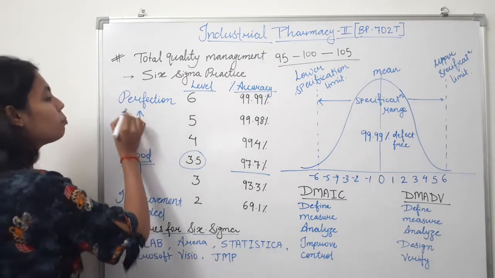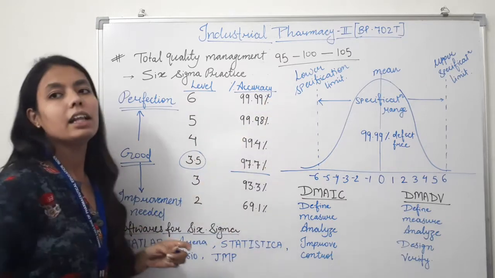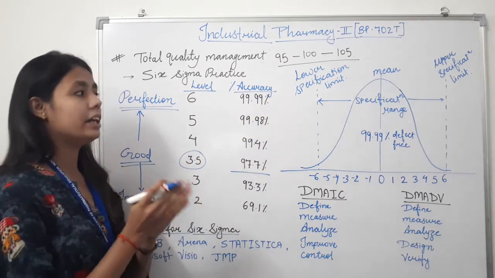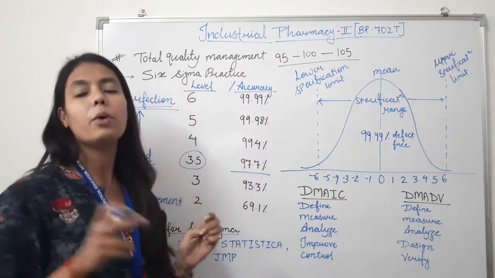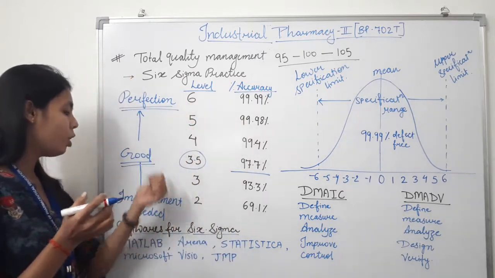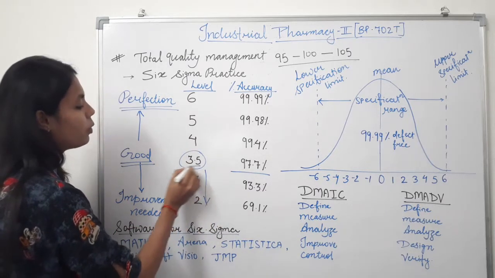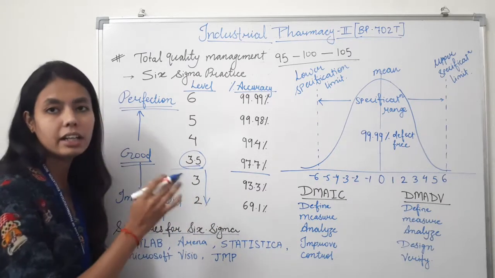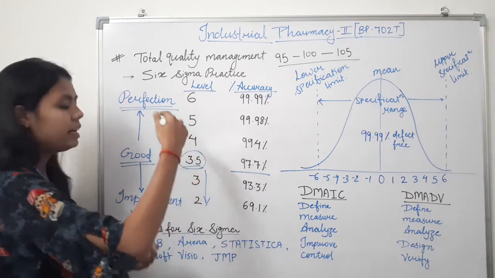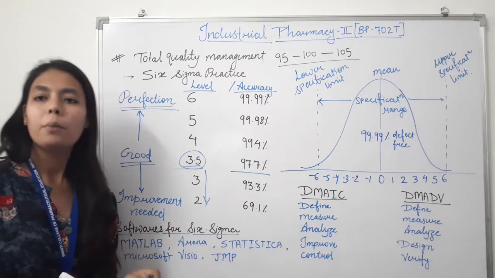Above this, the perfection level may be attained at level 6, where the rate of defect is less than 0.001%. After 3.5, the accuracy level will be decreasing and you need to improve your product's quality.